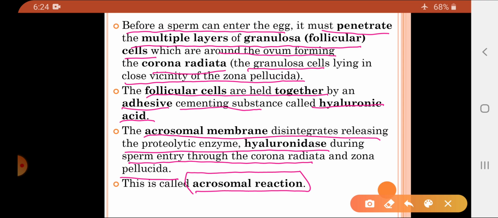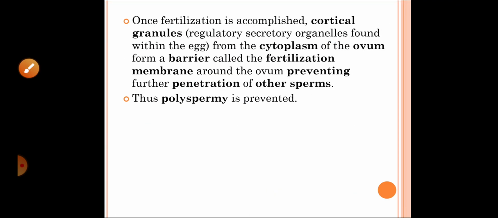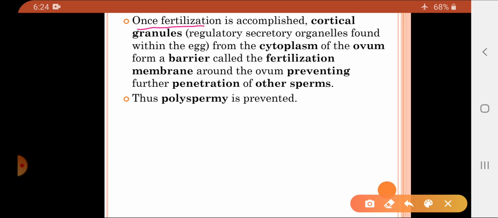So this reaction is called the acrosomal reaction. Now, once the fertilization is accomplished, what happens? The cortical granules. These cortical granules are regulatory secretory organelles found inside the egg cell. Once the sperm has fused with the egg cell, the cortical granules found in the cytoplasm of the ovum form a barrier called the fertilization membrane, and they form a barrier around the ovum so that the penetration of other sperms can be